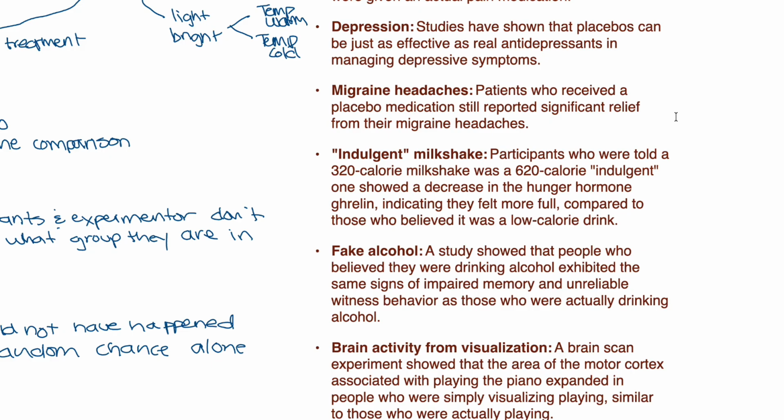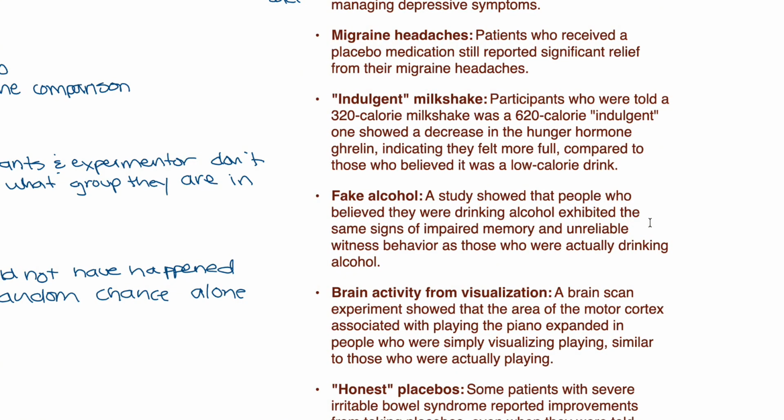Indulgent milkshake. Participants who were told a 320-calorie milkshake was a 620-calorie indulgent one showed a decrease in the hunger hormone, not really sure how to pronounce it, indicating they felt more full compared to those who believed it was a low-calorie drink. Fake alcohol. A study showed that people who believed they were drinking alcohol exhibited the same signs of impaired memory and unreliable witness behavior as those who were actually drinking alcohol.